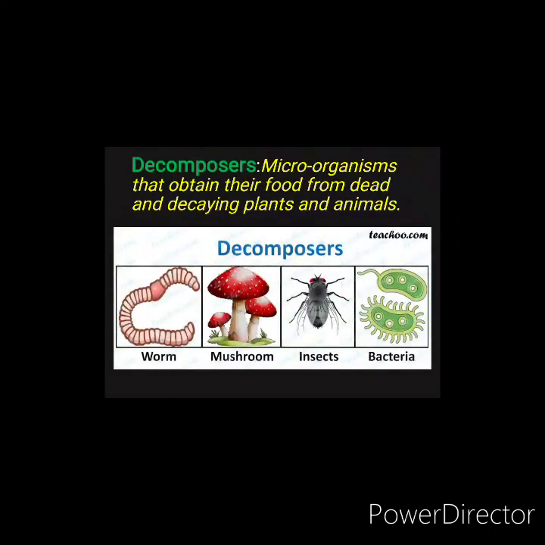Decomposers. Decomposers are the microorganisms that obtain their food from dead and decaying plants and animals. So these are the microorganisms, small organisms. They grow and feed on dead and decaying plants and animals, like worm, mushroom, insects, bacteria. So they grow and feed on other dead and decaying parts of plants and animals.